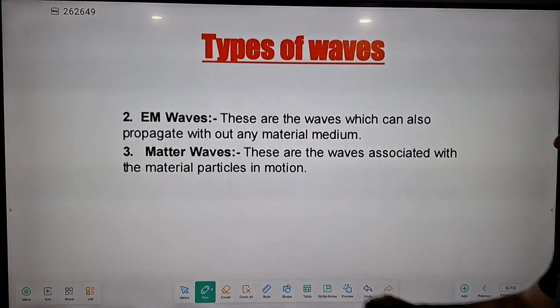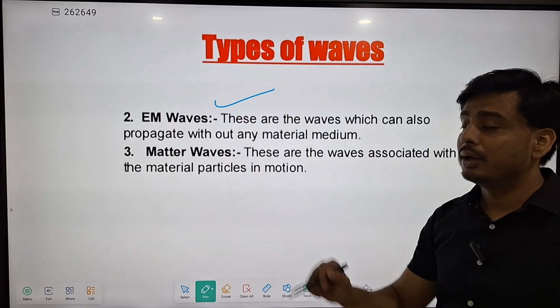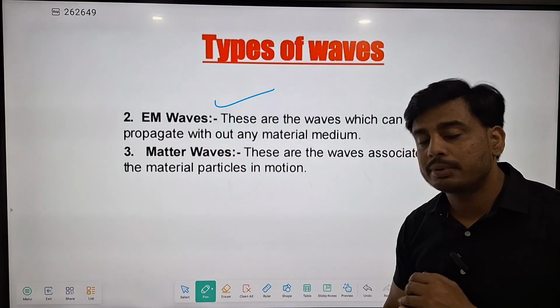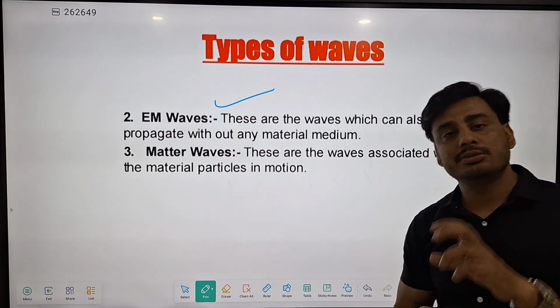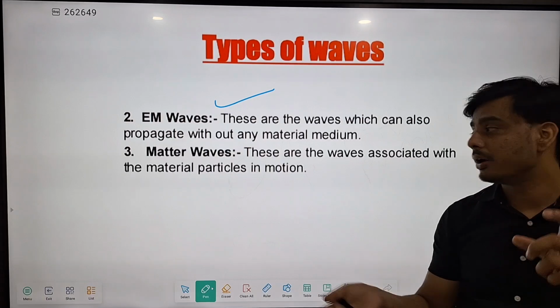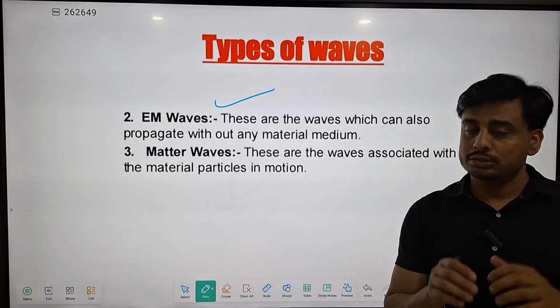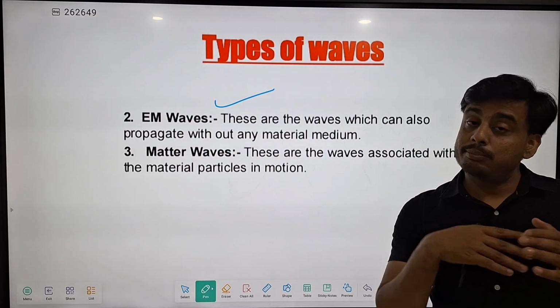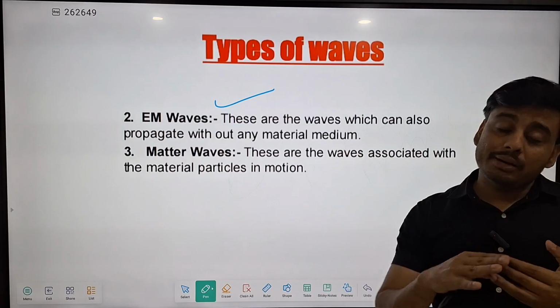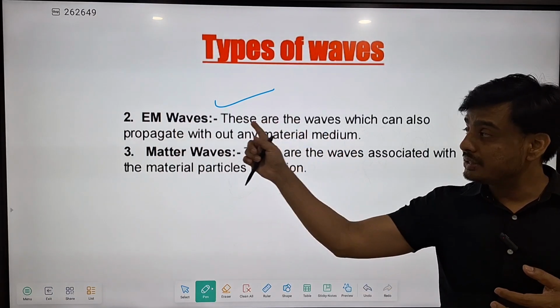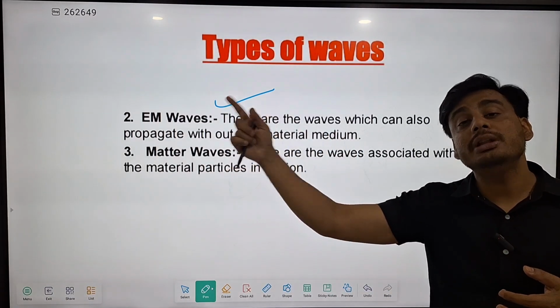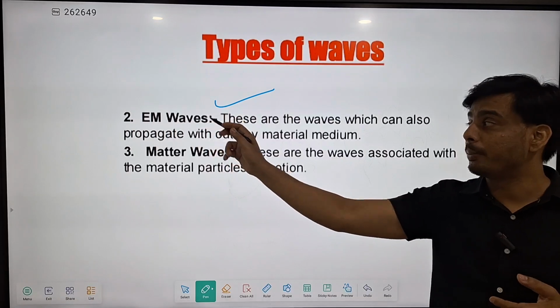Similarly, the other type is electromagnetic wave. From the name you can identify, electromagnetic waves contain both electric field vector and magnetic field vector. So the waves which can propagate without any medium, that means they can propagate with medium and also without any medium, are said to be electromagnetic wave.